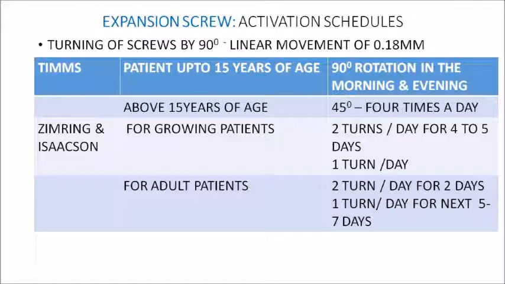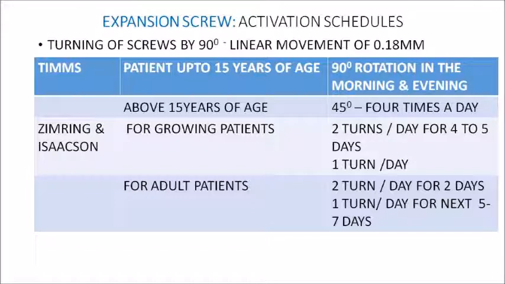So according to Timms, for patients up to 15 years of age, that is the young growing patients, we can go for an activation schedule with a 90 degree rotation in the morning and the evening. So imagine you are giving 90 degrees of rotation in the morning and the evening. In net effect, in a day you will be able to bring about 0.36 millimeters of linear movement, that is 0.18 millimeter in the morning and 0.18 millimeter in the evening. So that is what Timms is suggesting. Up to 15 years of age, 90 degrees of rotation in the morning and in the evening.